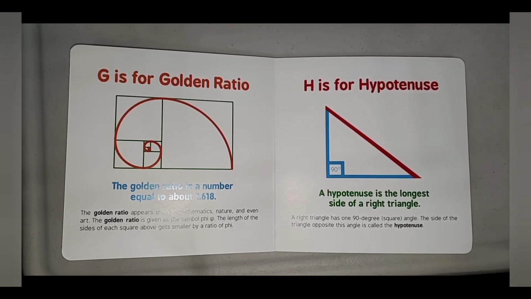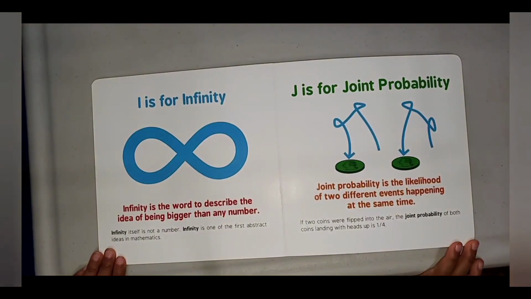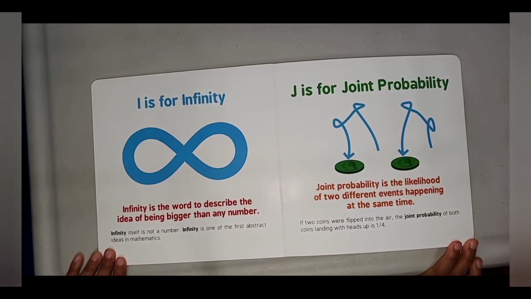H is for hypotenuse. The hypotenuse is the longest side of a right triangle. A right triangle has a 90-degree square angle. The side of the triangle opposite this angle is called the hypotenuse.